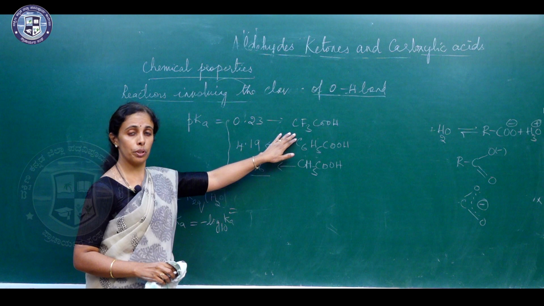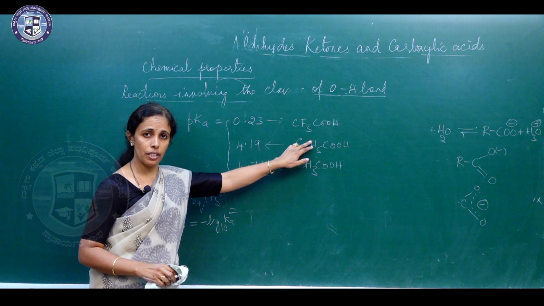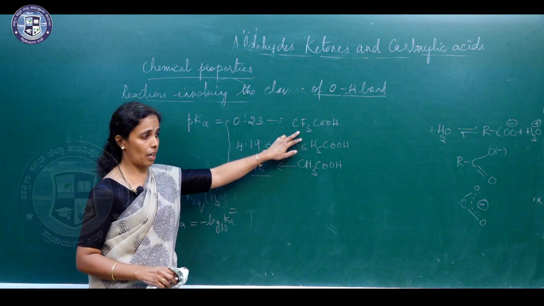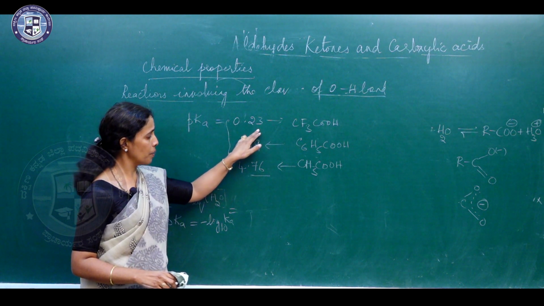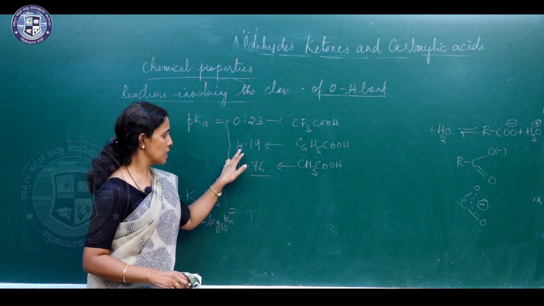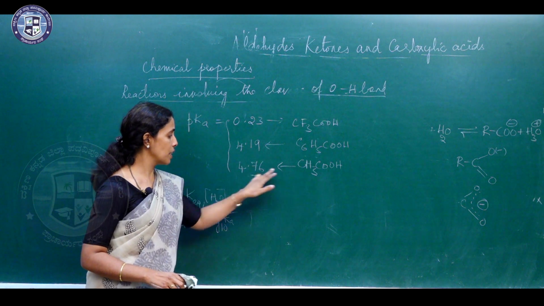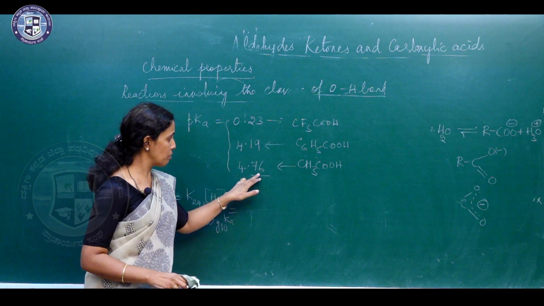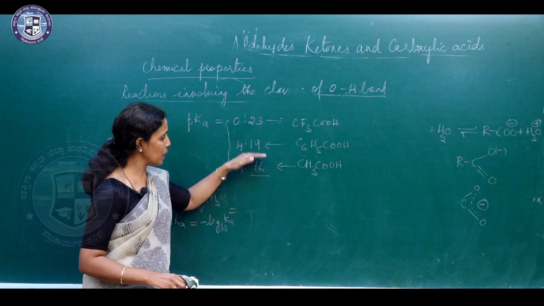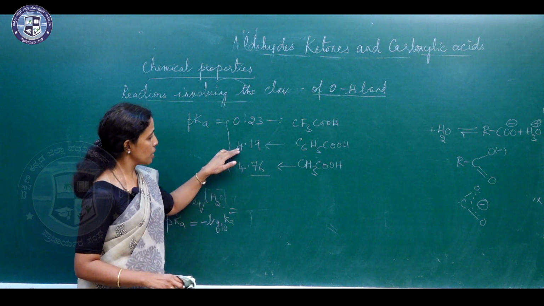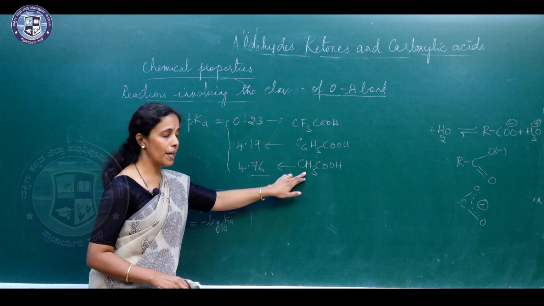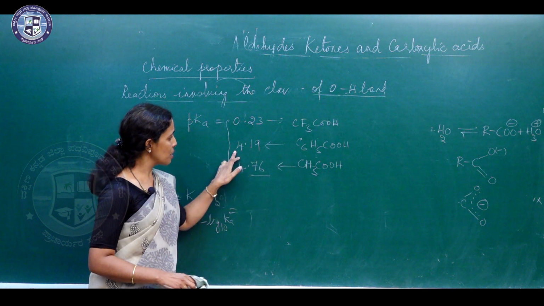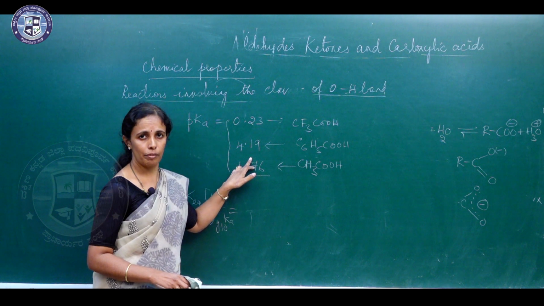So, I have already told you trifluoroacetic acid is the strongest of carboxylic acids, and so it has a pKa value of 0.23, whereas benzoic acid has 4.19 and acetic acid has 4.76. So, when we compare the pKa values of these two, you can say benzoic acid is a stronger acid than acetic acid because it has a lower pKa value.